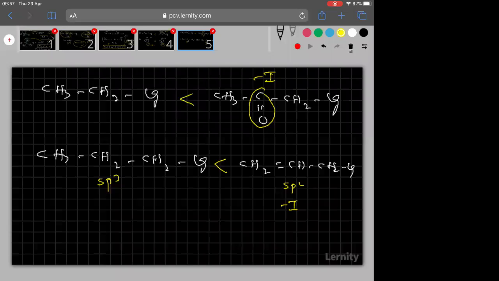Rate comparison of SN2. Please copy quickly.